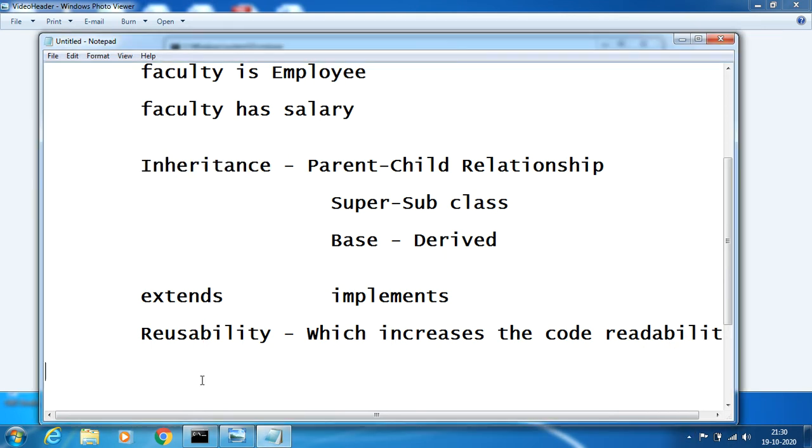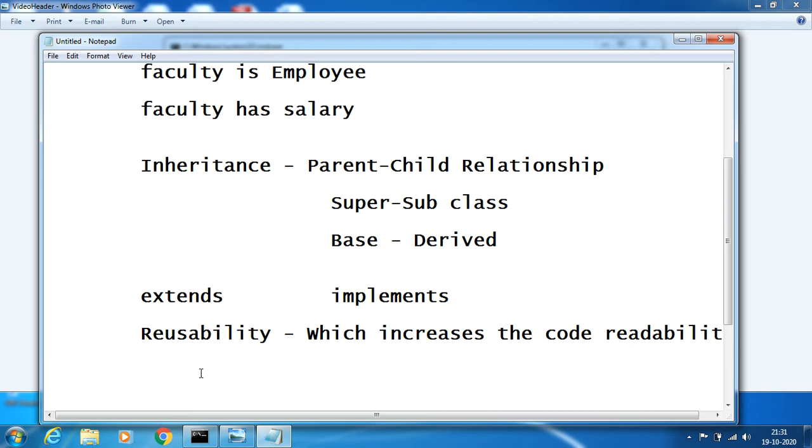So how can we implement inheritance? Inheritance can be implemented in Java through classes, and it can even be implemented using interfaces. In this tutorial we mainly focus on Java inheritance using classes, and in the subsequent tutorial we'll look into how to implement inheritance through interfaces.